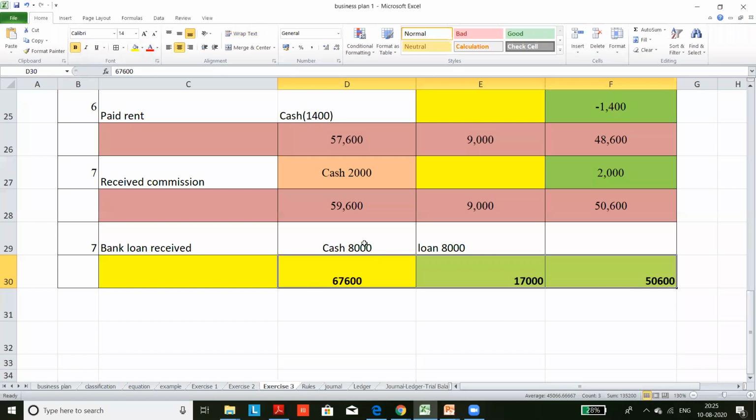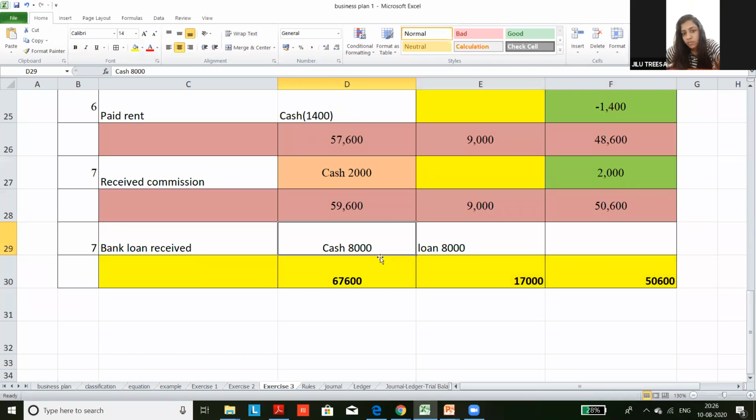When you receive a bank loan, your cash will increase, but at the same time, the external liability will also increase considerably. Now you can prepare a balance sheet also by taking all assets and liabilities.